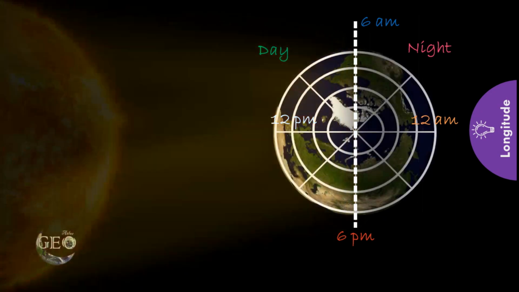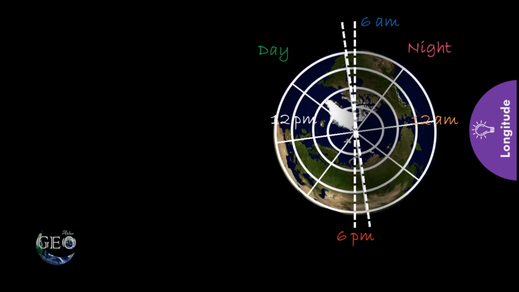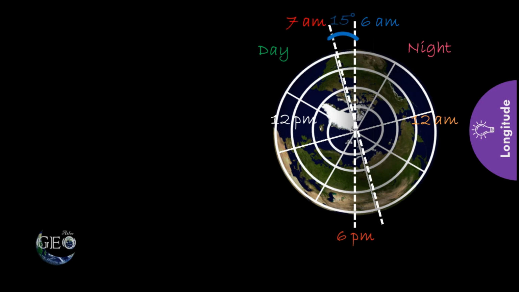What will be the angle of the rotation for 1 hour? Earth takes 24 hours to finish 360 degree. That means if we divide 360 by 24, the resultant will be 15. For 1 hour, the earth takes 15-degree angle of rotation.